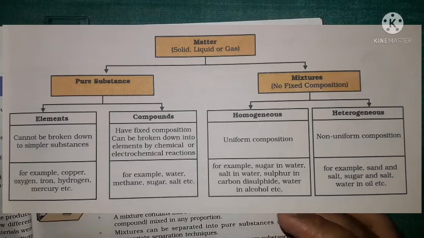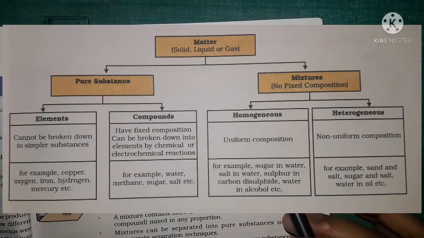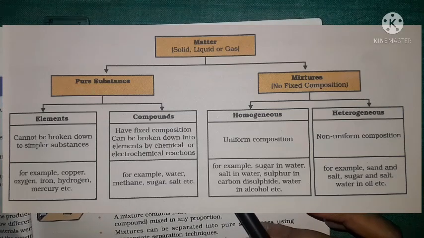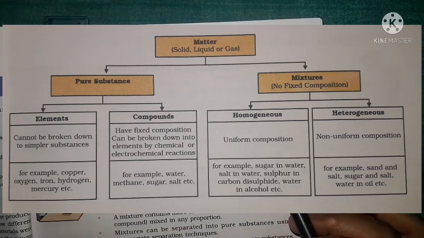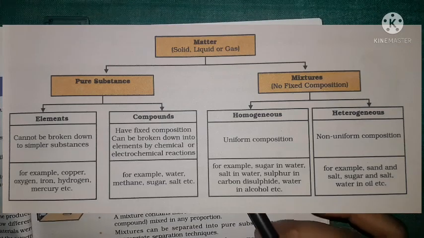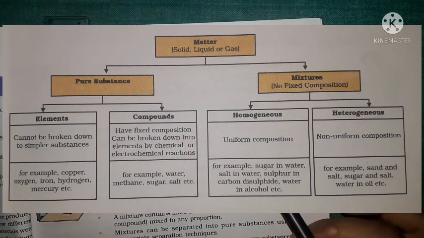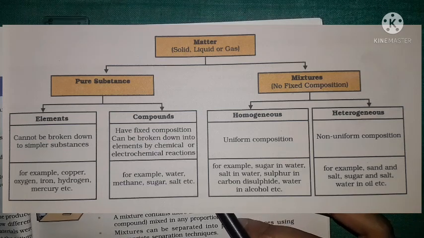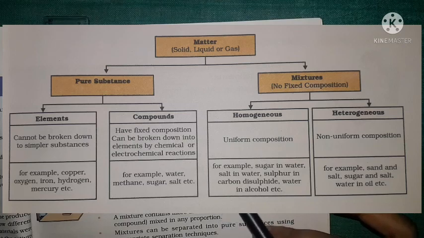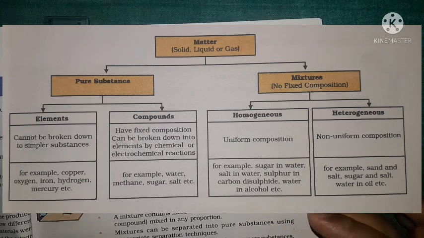And mixtures consist of homogeneous and heterogeneous mixtures. As at the beginning of the chapter, we have learned about homogeneous and heterogeneous mixtures. Homogeneous mixtures are of uniform composition, and heterogeneous mixtures are of non-uniform composition. Examples of homogeneous mixtures are sugar in water, salt in water, sulfur in carbon disulfide, water in alcohol, etc. Examples of heterogeneous mixtures are sand and salt, sugar and salt, water in oil, etc.